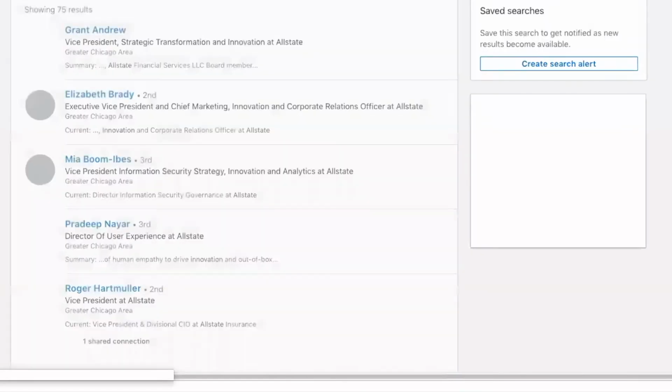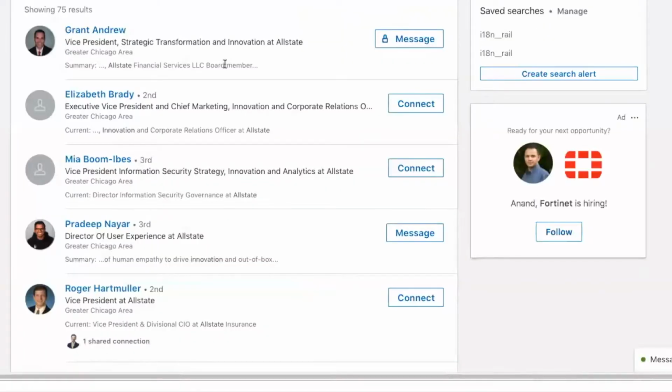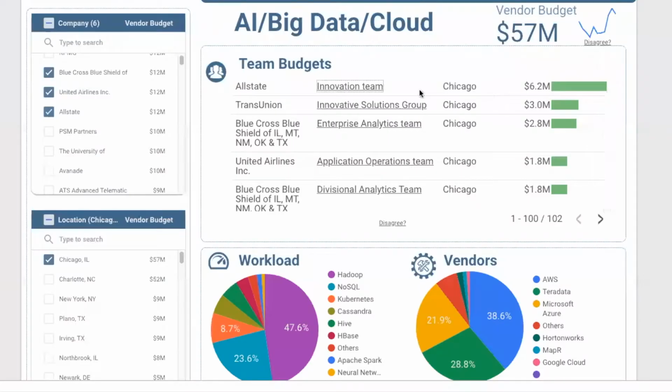So you will go to LinkedIn, innovation team. There are some executives there. You may want to start talking to them or build your relationships there. TransUnion. So this is what happens.